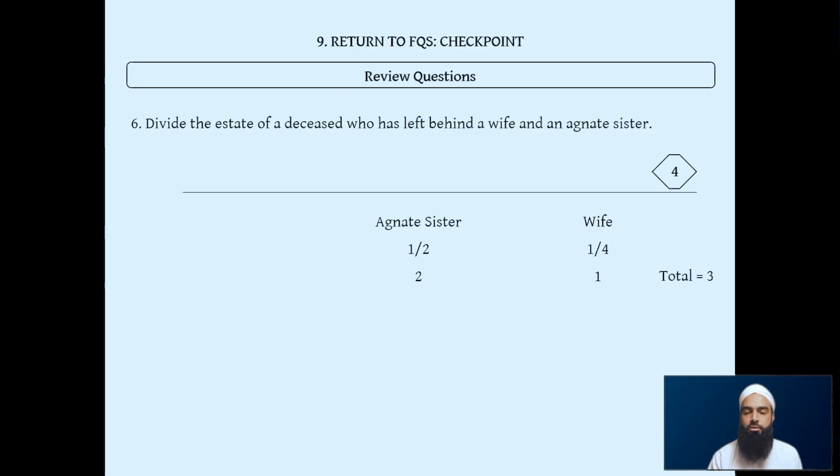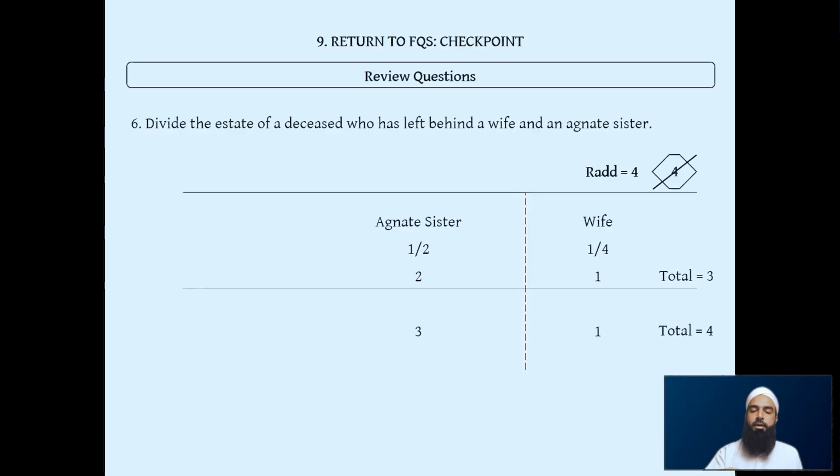There's a spouse here, so we split the spouse up, draw our line to show the new working. We make the new divisor out of the denominator of the spouse's share, which obviously in this instance also turns out to be rad of 4. But it's important to write rad because we know what we've done here. We've done a rad here. So we give the spouse their 1 share out of that, and we just give the remaining 3 to the agnate sister. So this is total 4.